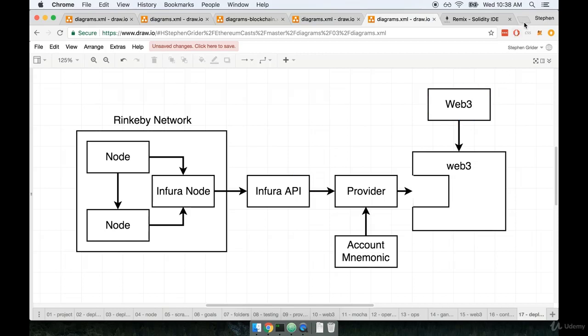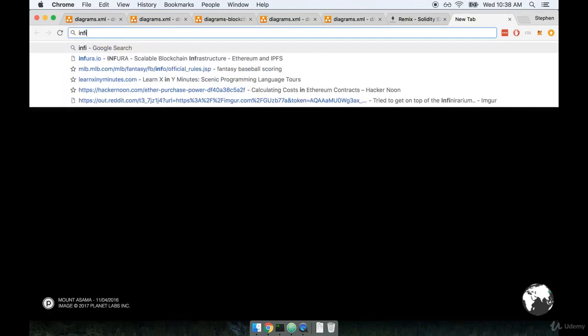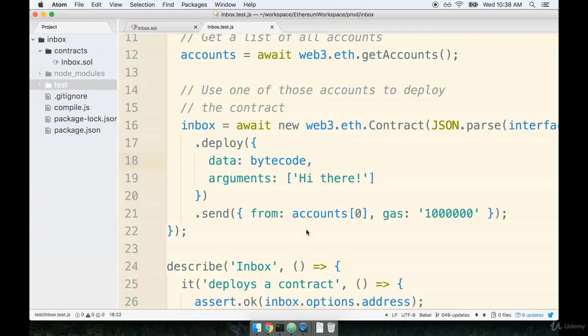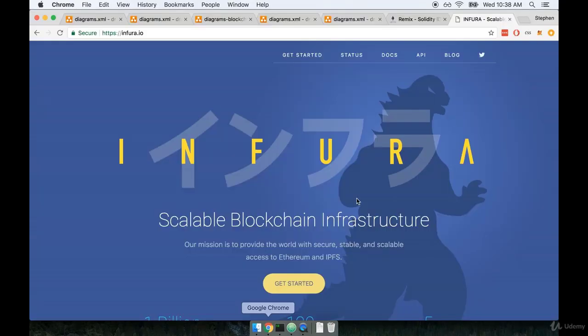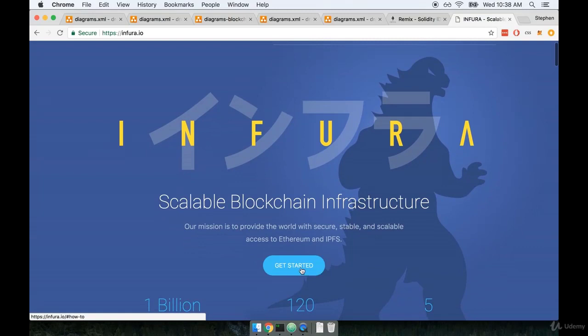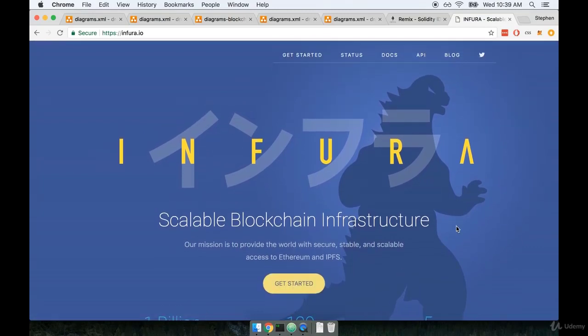Inside my browser, I'm going to navigate to infura.io. And I'll put this link on the screen nice and large so you can see it. Okay, infura.io. Once there, we're going to find the Get Started button right here at the center. One thing I want to mention about Infura is that they change up this homepage very frequently, so you might be seeing something that looks different than what I see. Essentially, what we want to do is find something that says Get Started. No matter how they change the design, you'll usually see something that says Get Started or Sign Up.